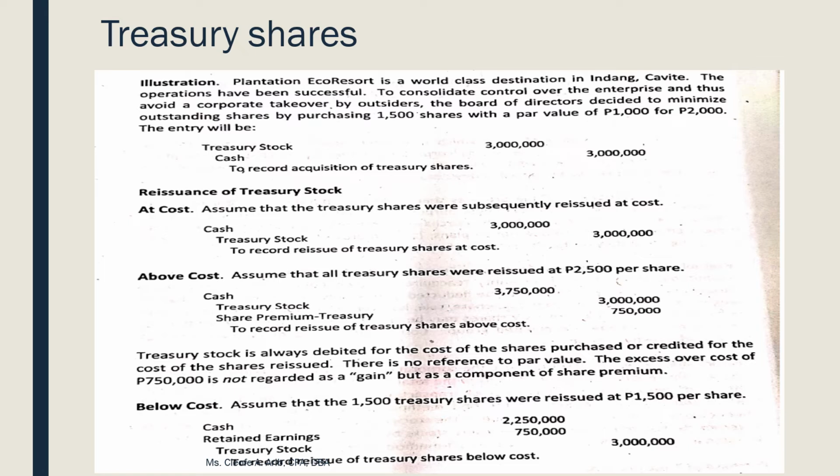So the amount is 3 million. How is 3 million computed? You just simply multiply 1,500 shares at 2,000 per share. So you will get 3 million. And then of course, our credit will be cash kasi cash yung pinambayad natin.